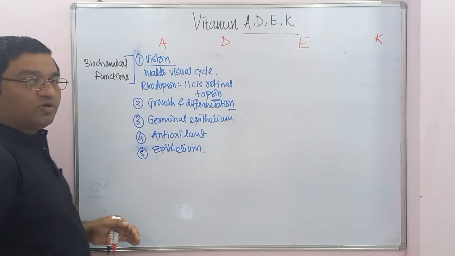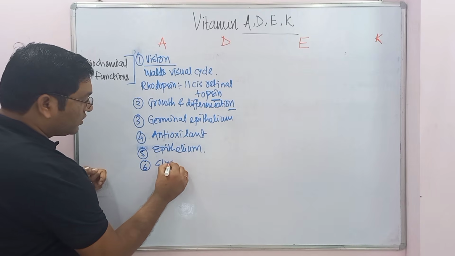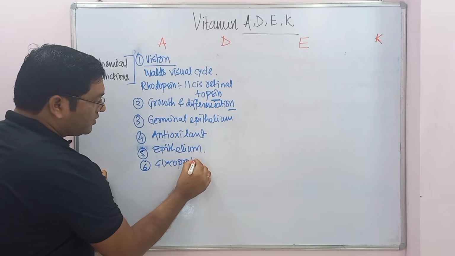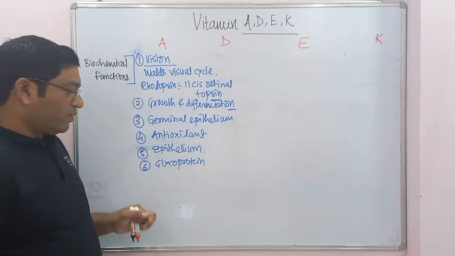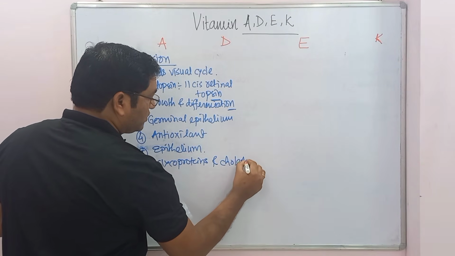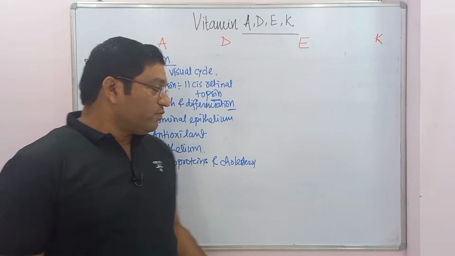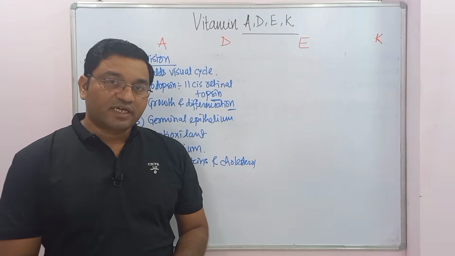So these are the various important functions. Also it is important in synthesis of glycoprotein, so it is important in mucus formation, and it is also important in synthesis of cholesterol. So these are the important functions of vitamin A. The main one is vision, the Wald's visual cycle.